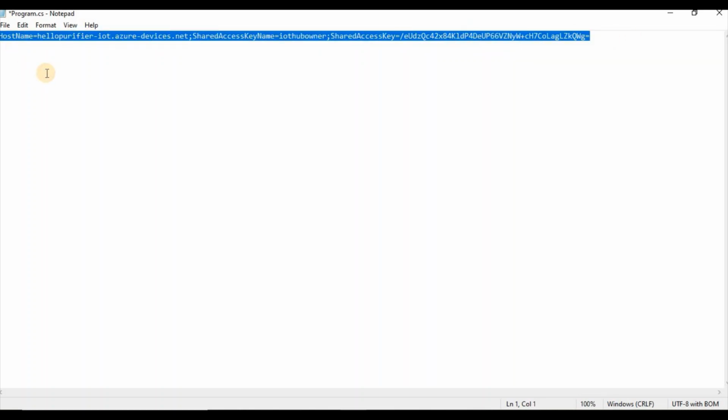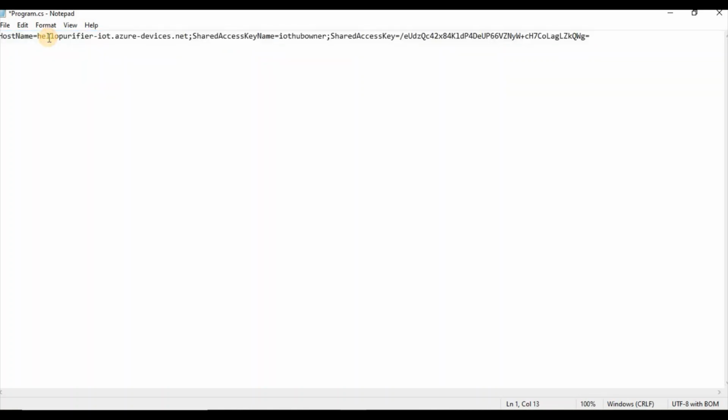When we register a new device from the portal, all this information is not required, but when we register a new device programmatically, then all this IoT Hub information is required. So the owner, shared access key and host name, all these details are required.